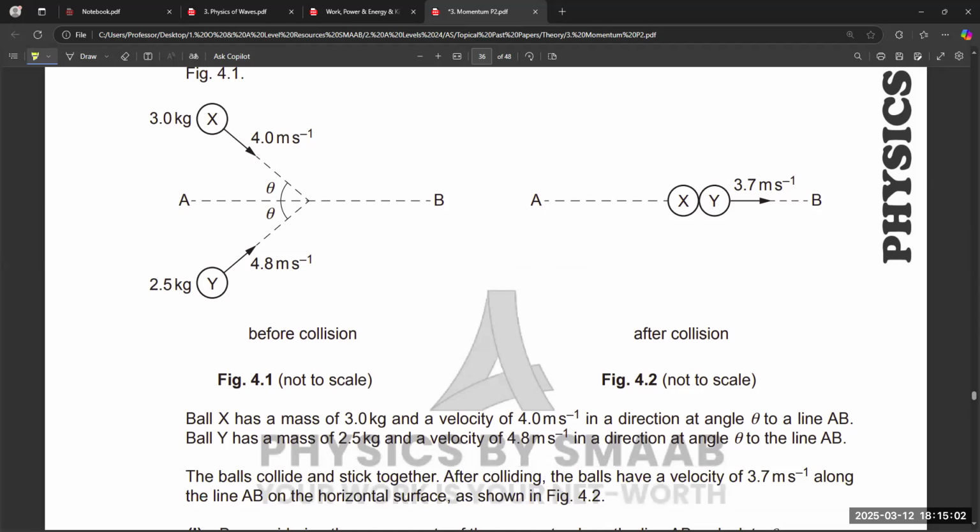Ball X has a mass of 3 kg and velocity 4 meter per second in a direction at an angle theta to line AB. Same, we have a second ball, mass 2.5, velocity 4.8, angle theta with line AB. It means with horizontal because line AB is horizontal.